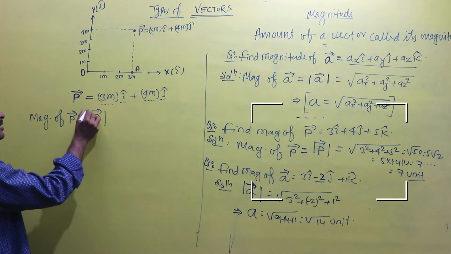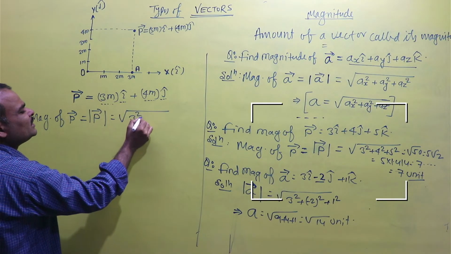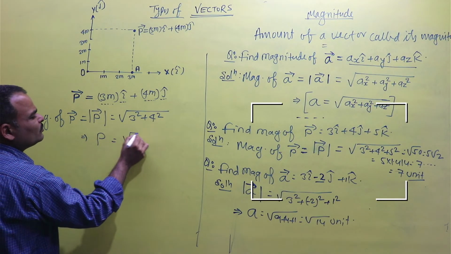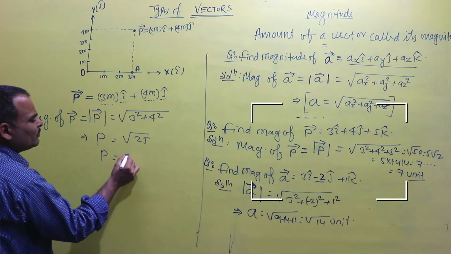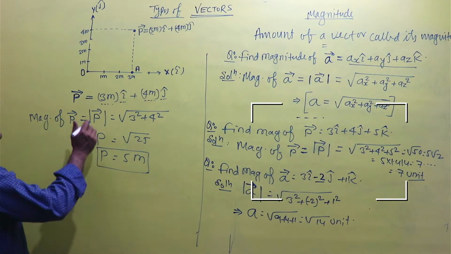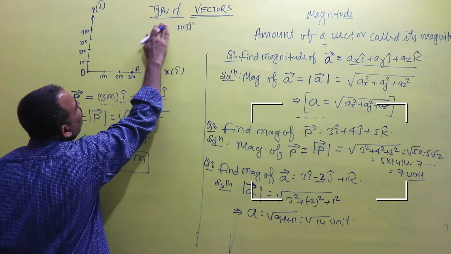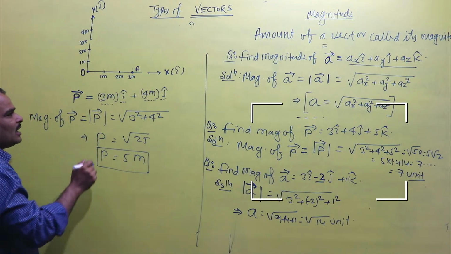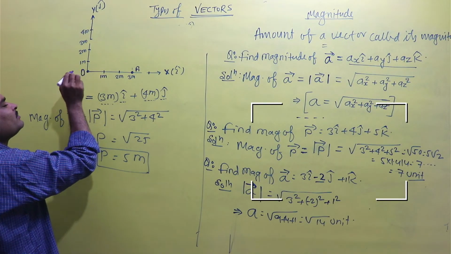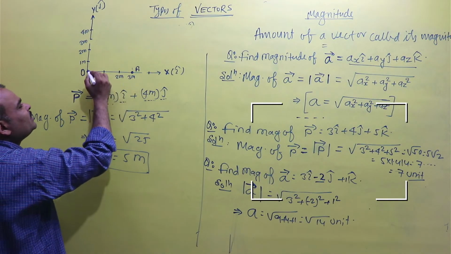And if we take the magnitude of vector P, it means mod of vector P. It means under root of the sum of squares of 3 and 4. It means P is equal to the square root of 25, and P is equal to 5 meter. If you don't know where point P is, and somebody says that point P is situated at a distance of 5 meters from the origin, then in which direction is the point P?